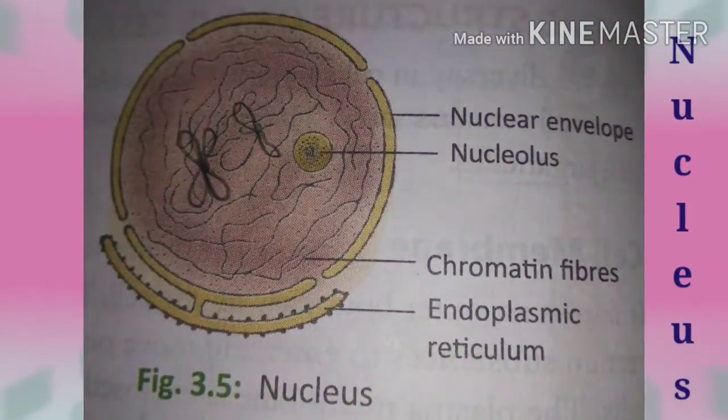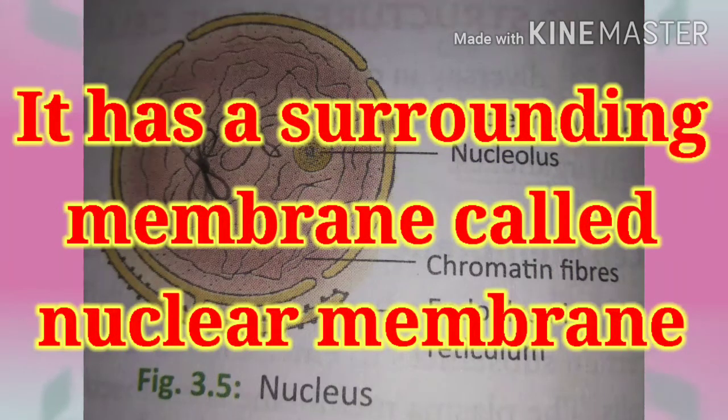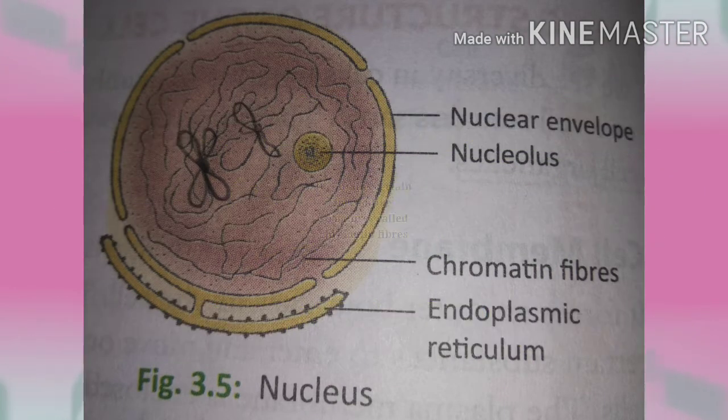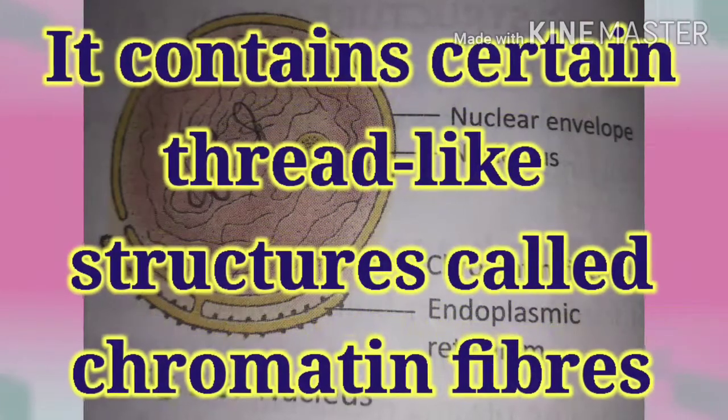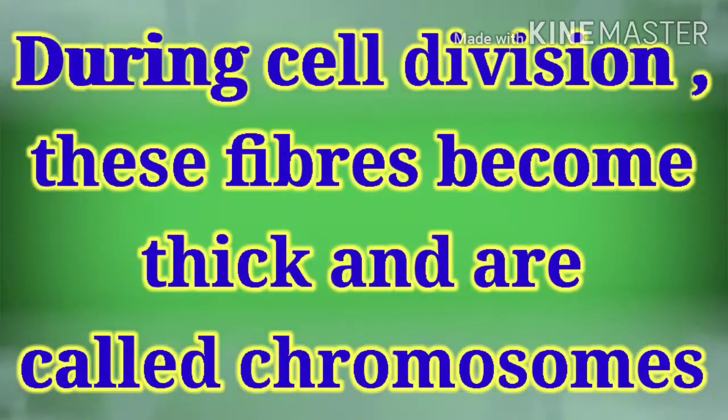Nucleus. It is a small spherical mass present in the center of the cytoplasm. It has a surrounding membrane called nuclear membrane. It contains certain thread-like structures called chromatin fibers. During cell division, these fibers become thick and are called chromosomes.